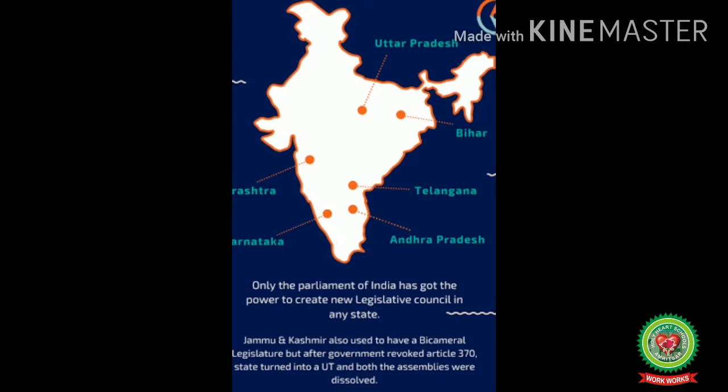But in August 2019, a Reorganization Act was passed by the Indian Parliament, and that act reorganized the state of Jammu and Kashmir into two territories, namely Jammu and Kashmir and Ladakh. And after that act, the Legislative Council of Jammu and Kashmir was formally abolished on 16th October 2019.